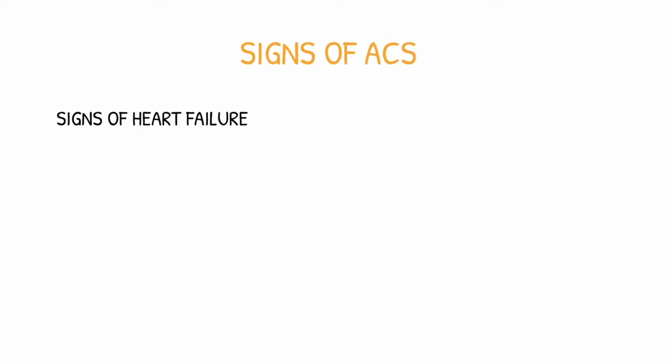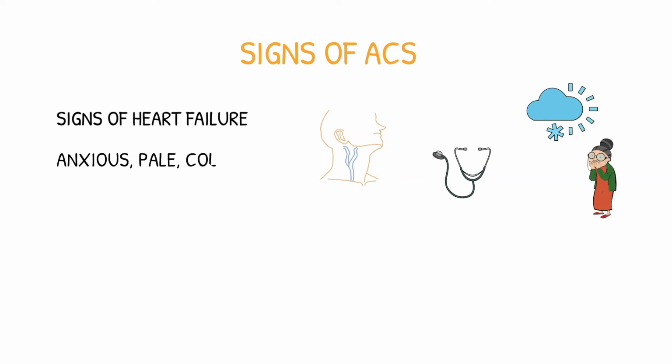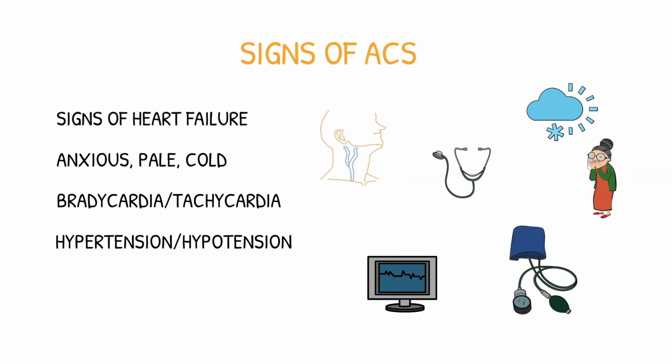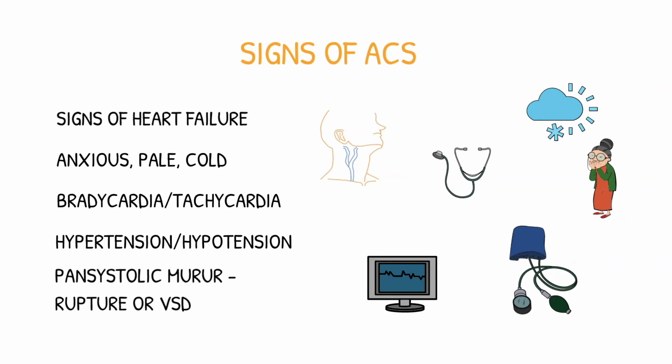The clinical signs of acute coronary syndrome are signs of heart failure, such as an increased jugular venous pressure, a third heart sound, or basal crepitations in the lungs. Other signs include feeling anxious, pale, cold, bradycardia or tachycardia, and hypertension or hypotension, a fourth heart sound, or a pansystolic murmur, which may be due to papillary muscle rupture or a ventricular septal defect.